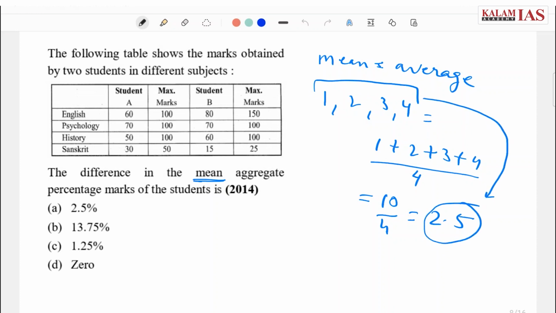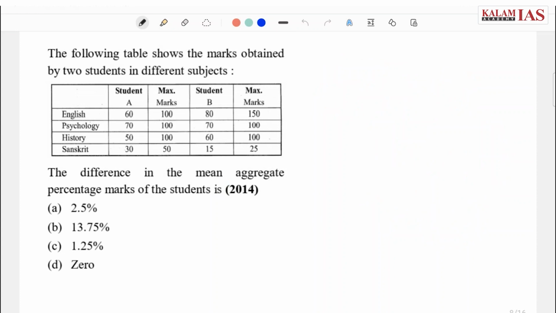Now coming back to the question, it says two students, that is student A and student B. It has given data for 4 subjects, that is history, English, psychology and Sanskrit, and maximum marks are also given so that we can appropriately calculate the percentage value. Now in the question it is asked the difference in the mean aggregate percentage marks of the students. So first we'll calculate the mean value in percentage for student A.